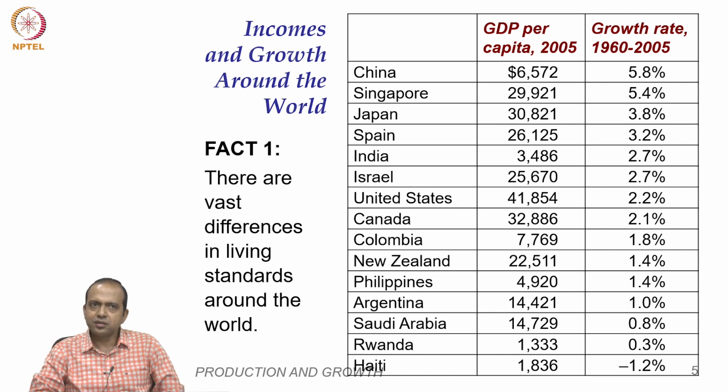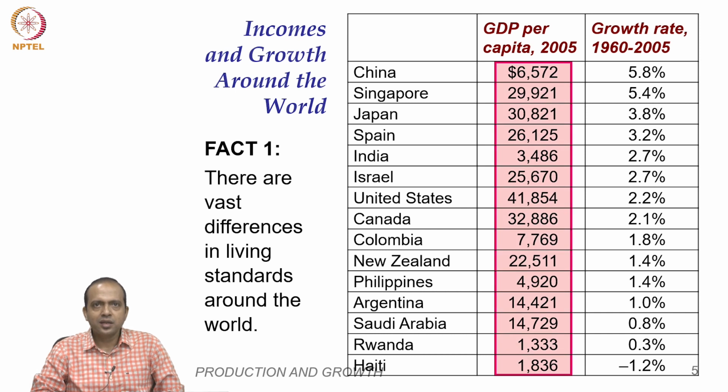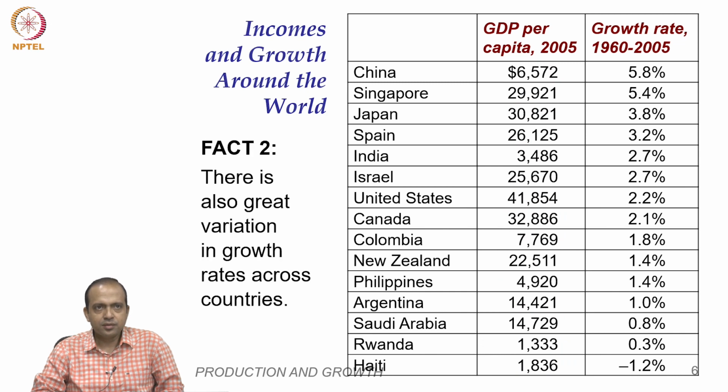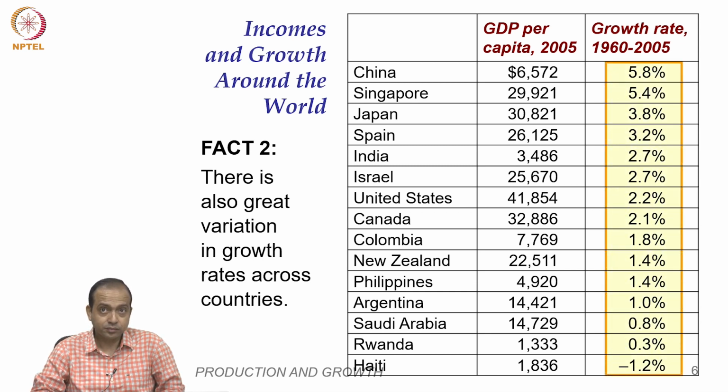So, there are vast differences in living standards around the world, which you can understand from the GDP per capita in 2005, huge variation. And there is also great variation in growth rate across the countries. That is what we can understand from this data.